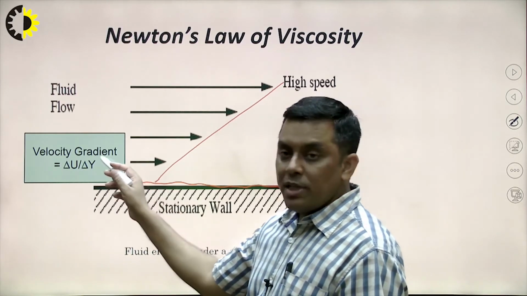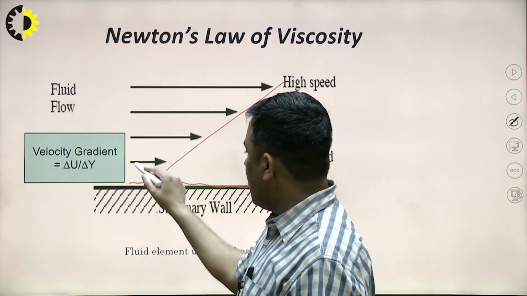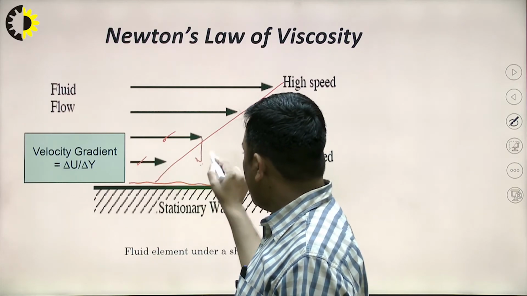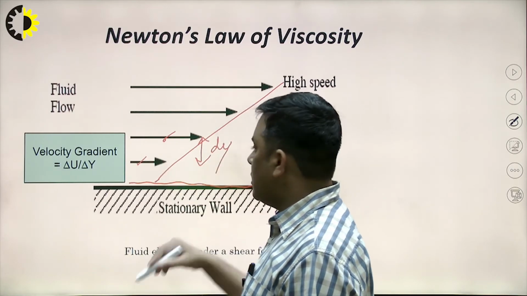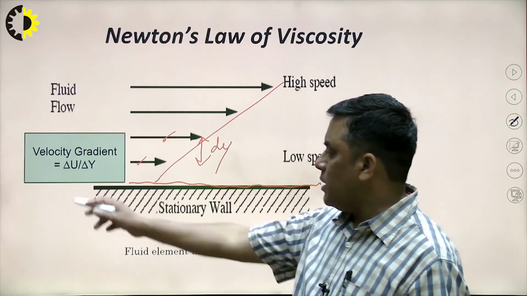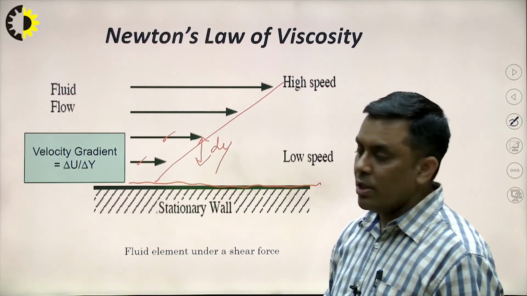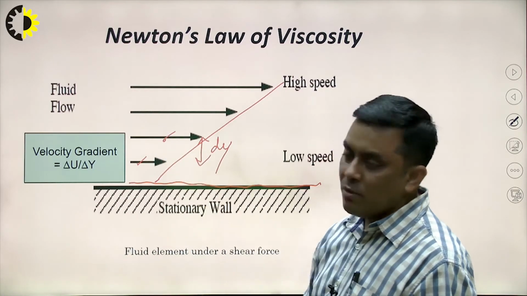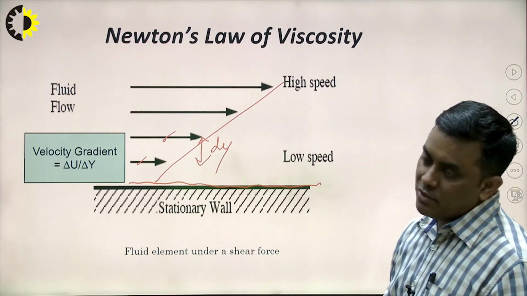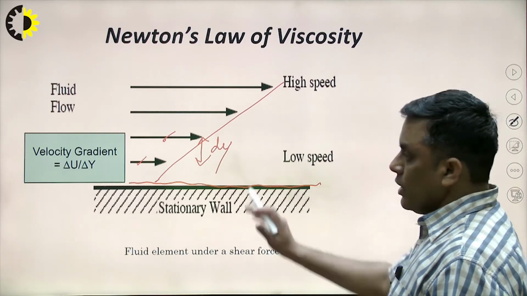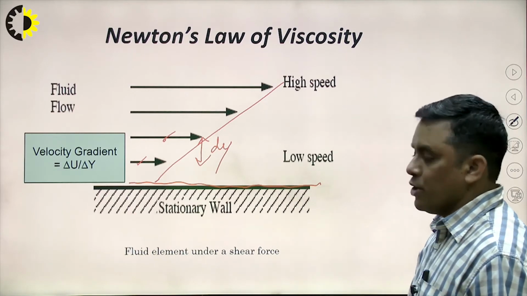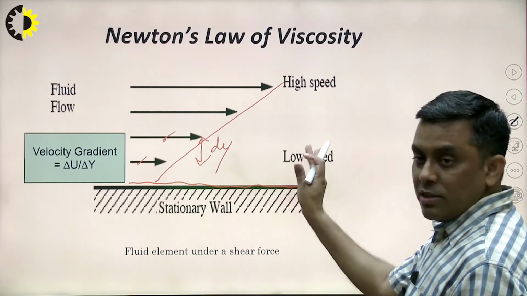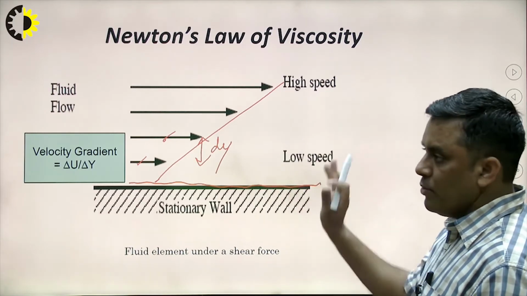Obviously there is a change in velocity; the velocity here and the velocity here are different. If this exists over a distance dy, then we can say there exists a velocity gradient equal to delta u upon delta y. Delta u is the difference in velocity between two layers and delta y is the distance between two adjacent layers. So by this we are trying to define Newton's law of viscosity basically. So this is clear. This is how the fluid flows.